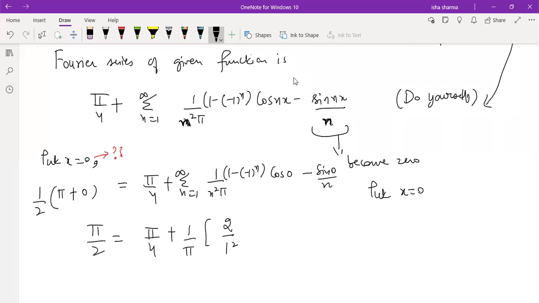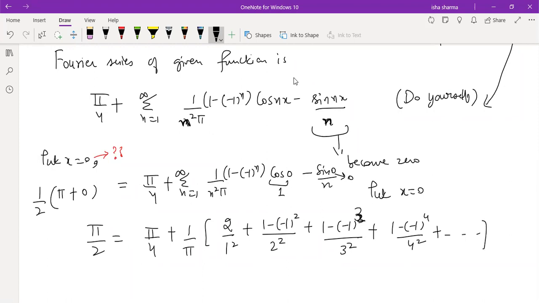What is the next term? You put n is equal to 2. When you put n is equal to 2, it is 1 minus minus 1 square by 2 square. And when you put n is equal to 3, again, 3 square, and because this is definitely 1, cos 0 is 1, sin 0 is 0. So these terms are gone. We are just computing these coefficients.